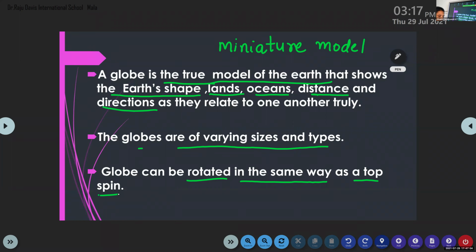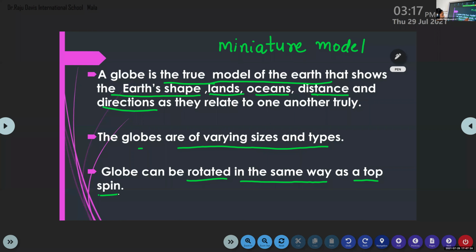Globe can be rotated in the same way as the top spins. Have you seen a top? Yes, ma'am. Did you see how the North Pole and South Pole spin? Yes, ma'am. Likewise, the globe can also be rotated. So these are the three points about globe.